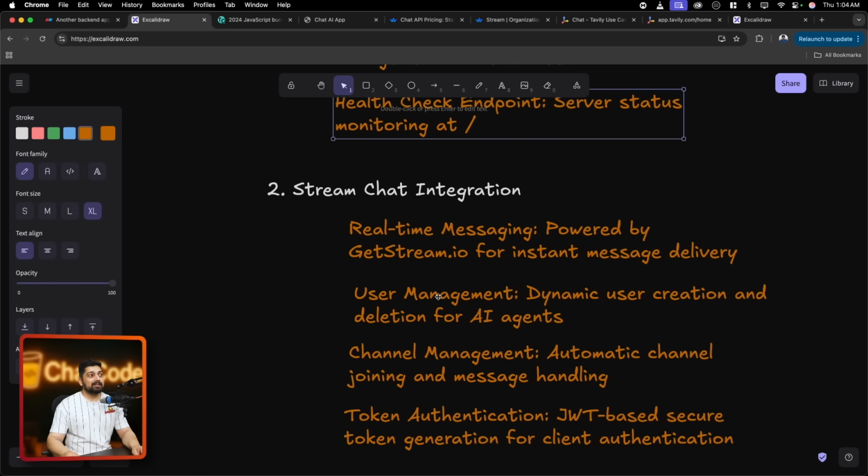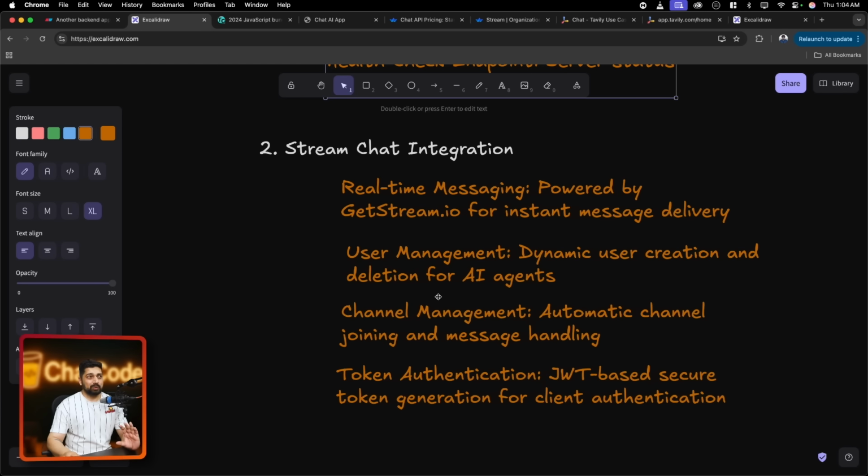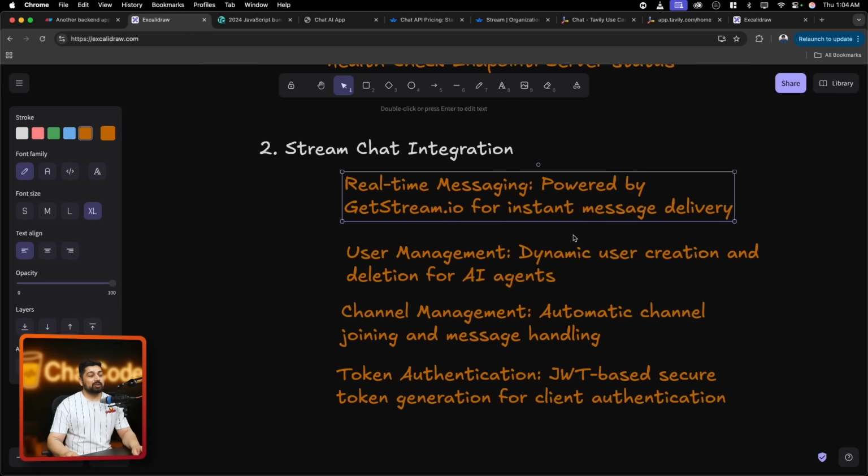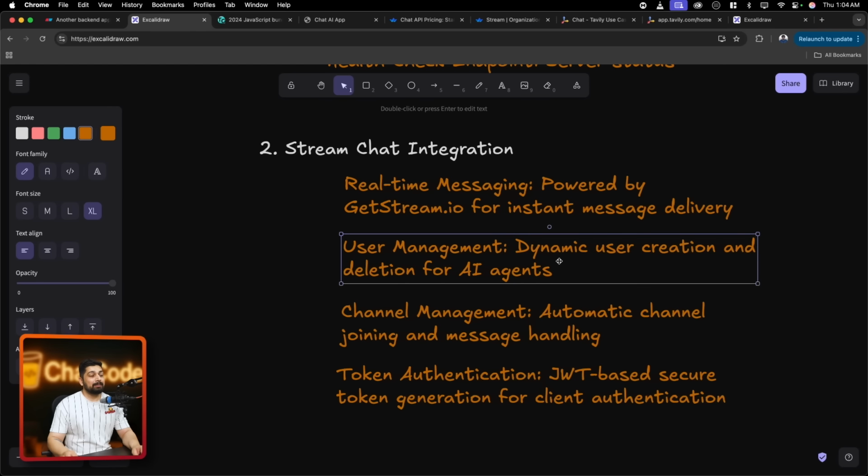Now, the second part is Stream Chat integration. This is going to be really, really amazing. Real-time messaging: how does anybody handle real-time messages and communication, and what does it take? We will learn about user management by dynamic user creation. As soon as you enter the username, we create a user at that time. And once you're done, we also delete that user agent so that we don't pile up hundreds and thousands of users.